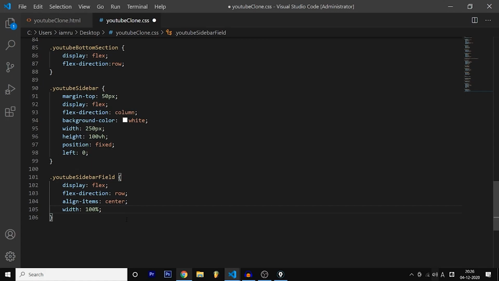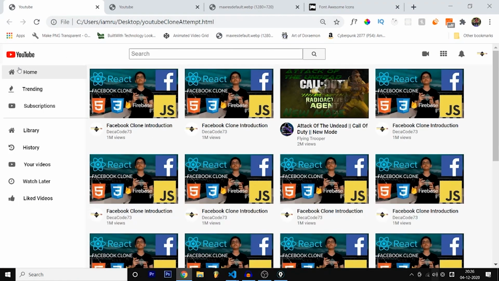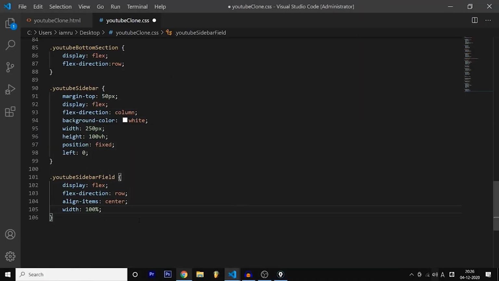So if I keep justify content to the center over here, all this home comes to the center. I don't want it like that. I only want it to stick to the left, right? So that is why we are not using justify content. Even one property changes your whole appearance. So just take a look and experiment. I took 2 hours to solve that error. So it just comes with experience. I solved it after 2 hours, and I'm never going to repeat that mistake again.